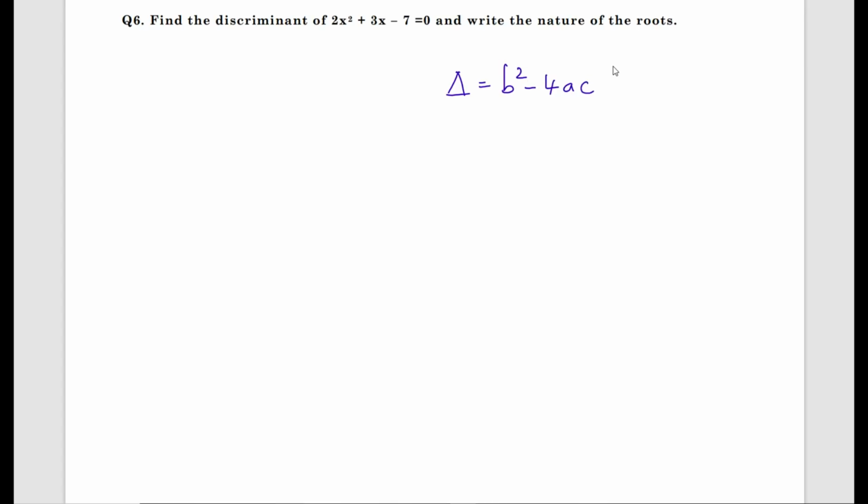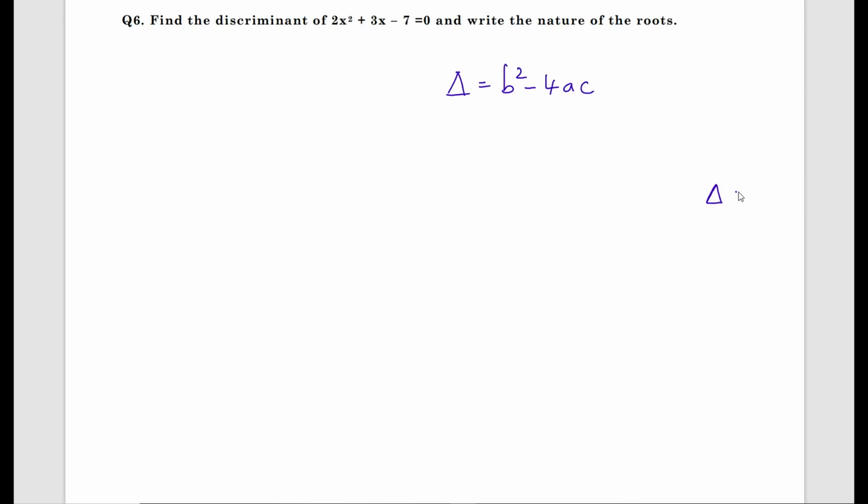Discriminant is given by b square minus 4ac. Do repeat with me. Discriminant is what? B square minus 4ac. Repeat. Discriminant delta equals b square minus 4ac.